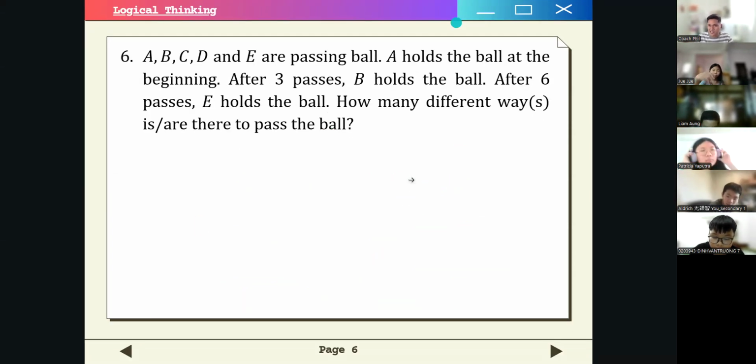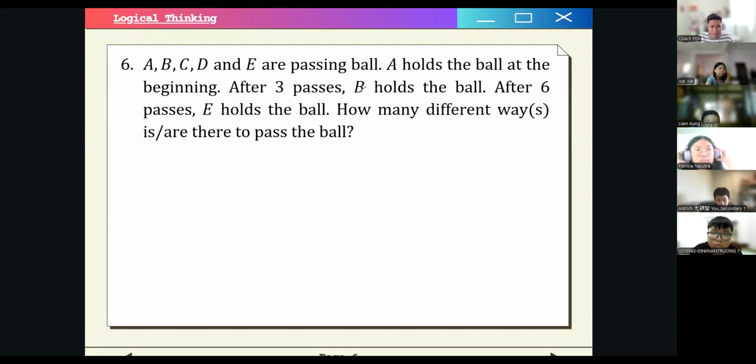So this one is kind of interesting. We're kind of playing a game. A, B, C, D, and E are passing a ball. A holds the ball at the beginning. After 3 passes, B holds the ball. After 6 passes, E holds the ball. How many different ways are there to pass the ball?